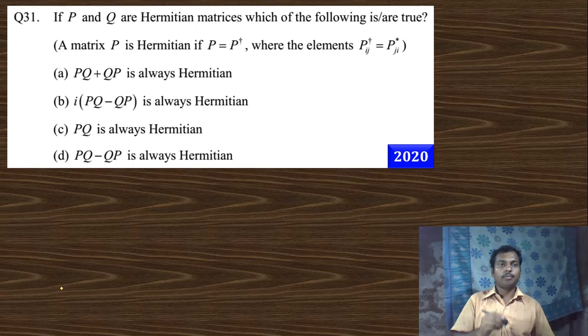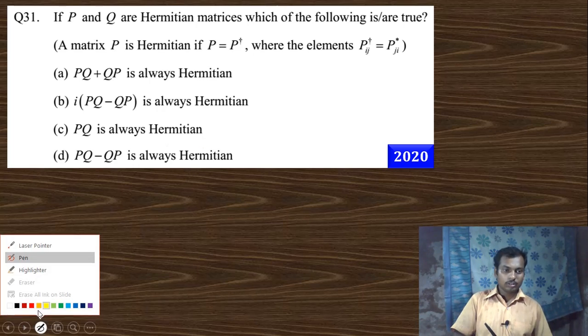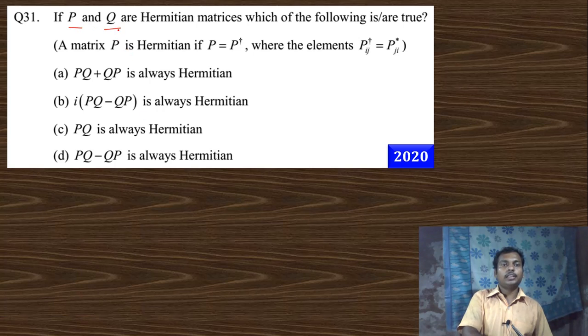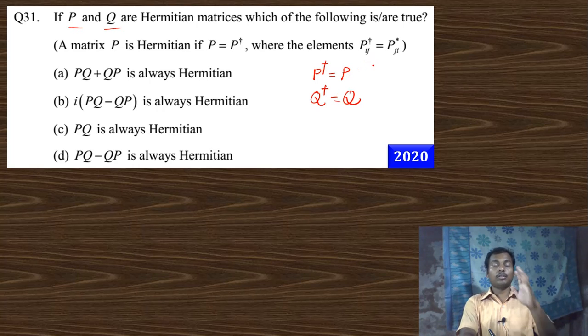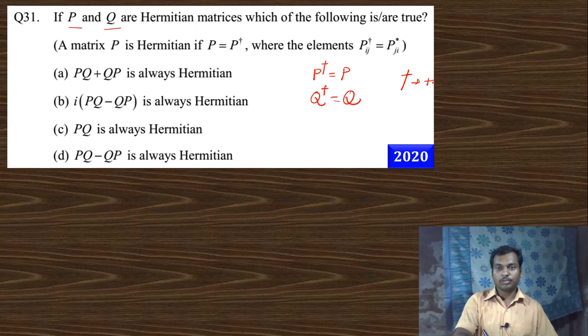is question from the matrix. What the question says, that P and Q are the Hermitian matrix. Hermitian matrix, you know for Hermitian matrix, P dagger is equal to P and Q dagger is equal to Q. You know the dagger. Dagger is nothing but the transpose of the complex conjugate of a matrix.